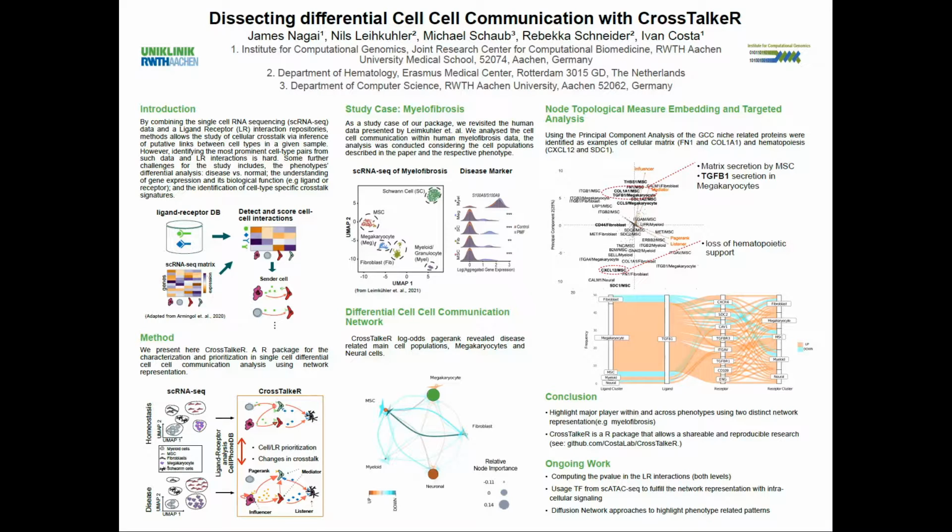CrossTalkeR is another package that allows shareable and reproducible research. Here we ask you to visit our page and try out our vignettes. As ongoing work, we are computing the p-values of these different interactions at the gene cell level and also the cell level. We are also doing some collaborative work with another PhD student of our group to include intracellular signaling using single-cell multiomic data, and we are using diffusion in networks to highlight the phenotype-related patterns.